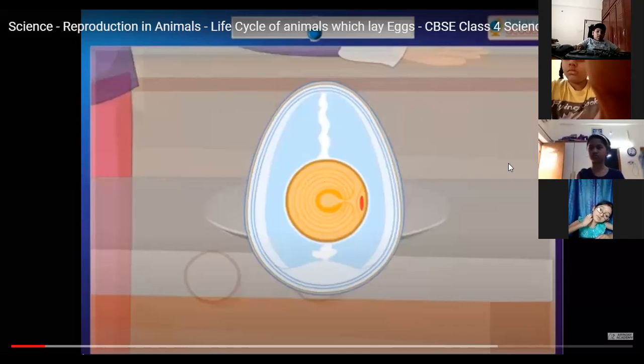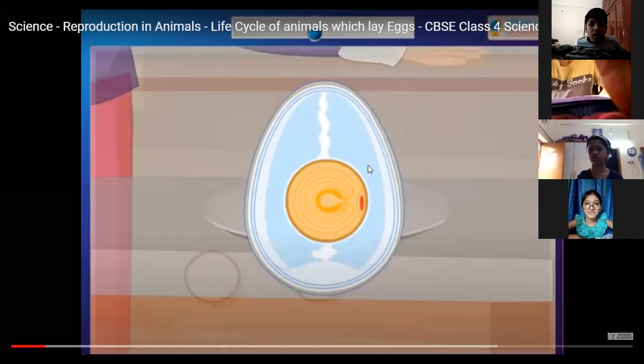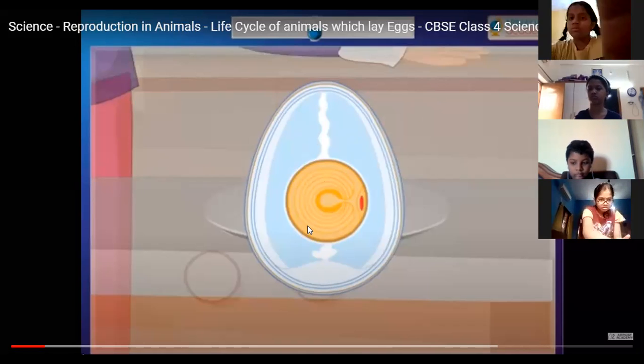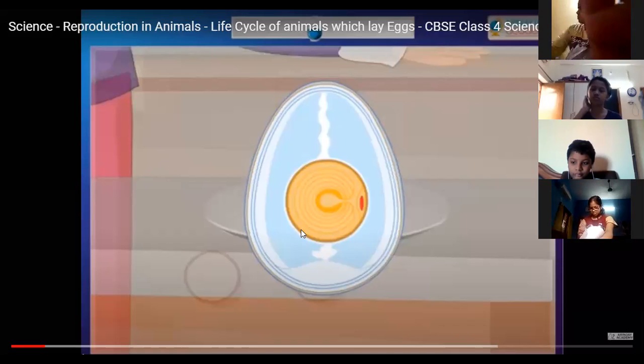Now, who can say this again? Ojasvi, can you explain what is the blue outer covering I told? The protective layer, which is hard. Titus? Albumin.